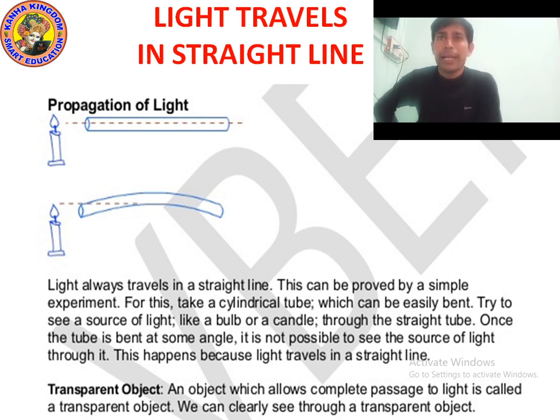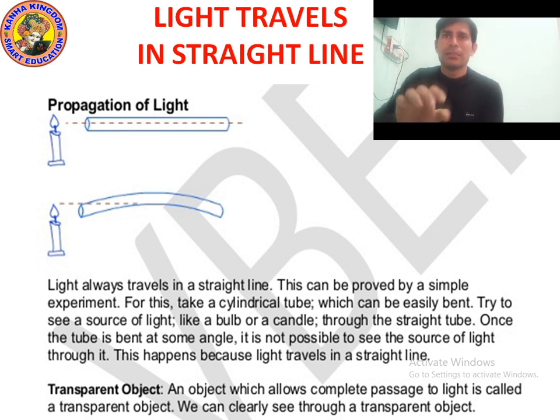So light travels in a straight line. We will study propagation of light. The topic is propagation of light, and we have to prove that light travels in a straight line. Propagation of light means, how does the light travel? So what will you do? You can do a simple experiment.